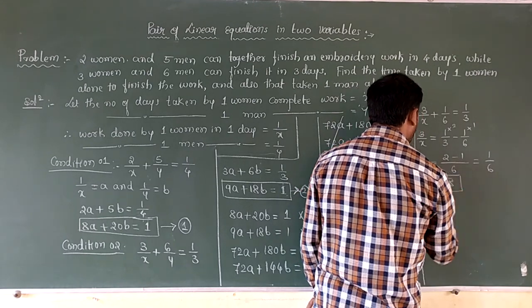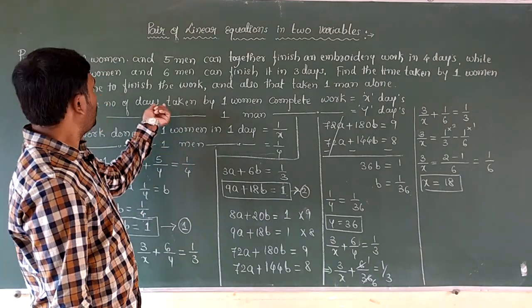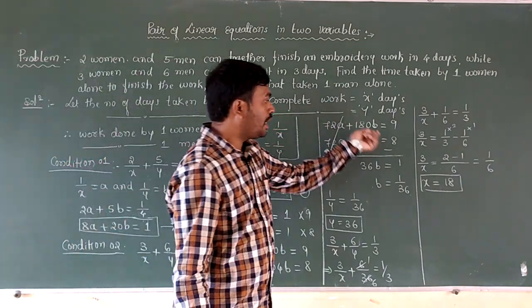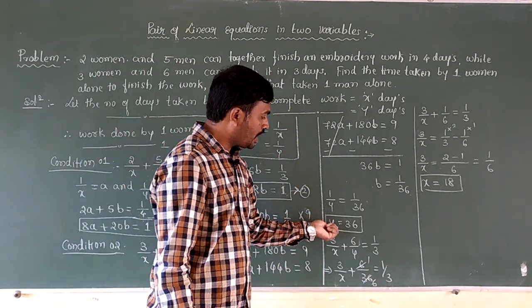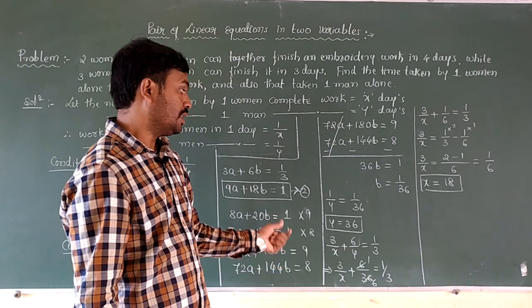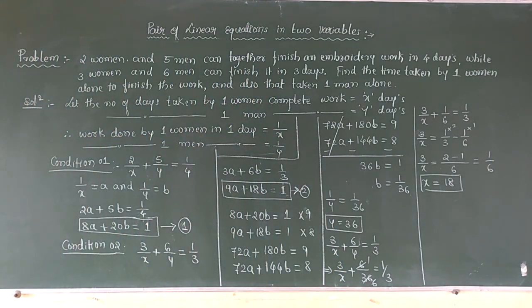So one woman can alone complete the work in 18 days and one man can alone complete the work in 36 days, children. So this is how we can solve the verbal problem by reducing it into the standard form of a pair of linear equations in two variables, children. Thank you.